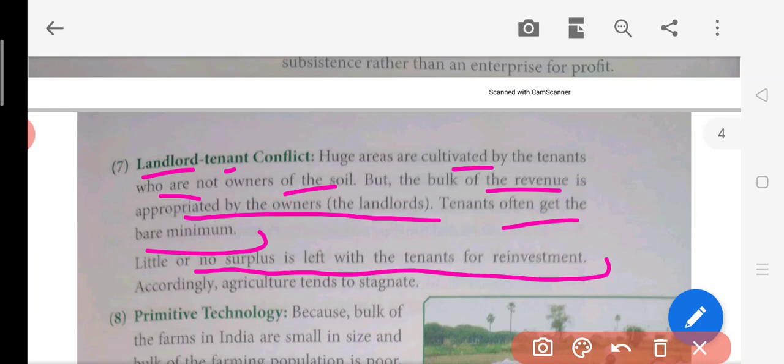So what happens when they work in somebody else's field? All the profit will be taken away by the landlord, and they pay very minimal wages to these farmers, which is just enough for their survival, and they cannot reinvest that money into their field or land, and they are not able to grow on their own part of land. So they will just be dependent on the landlord's land, and they will be coming there daily and doing farming activities over there.